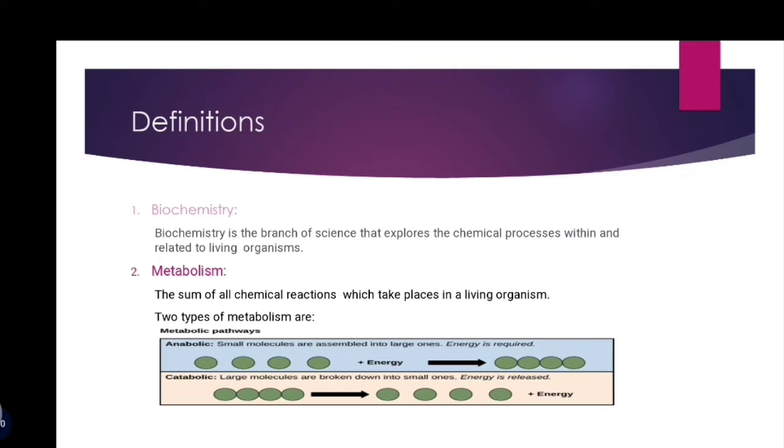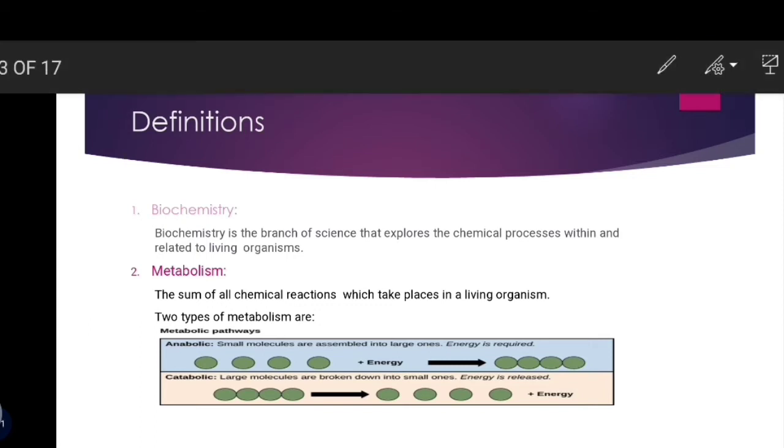The simplest example of anabolism is photosynthesis. In photosynthesis, carbon dioxide and water are joined in the presence of chlorophyll and sunlight, and they produce glucose, which is a big molecule. Second is catabolism. In catabolism, large molecules are broken down into small ones. Energy is released, and the example of catabolism is respiration.